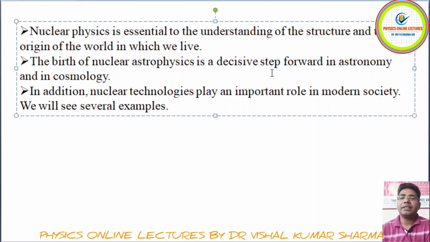The birth of nuclear astrophysics is a decisive step toward formation in astronomy and in cosmology. Generally, you see nuclear physics and nuclear astrophysics, what is it telling about? Astronomy and cosmology, which are involved in the formation of the universe. And in addition, nuclear technology plays an important role in modern society as well. We have so many examples in modern society, and you also know some of the examples.